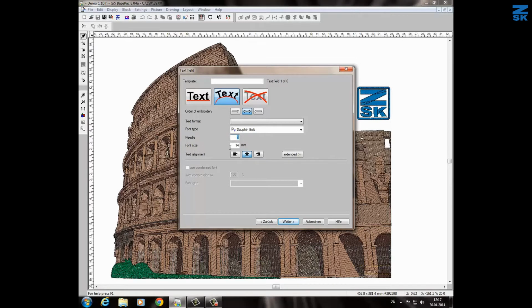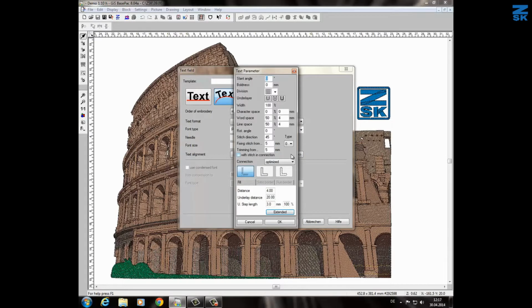The font size has to be given. I want to have only 8 mm. Text alignment if you need. From the left, centered or right. Underneath the extended button, you have all the parameters which are necessary. Like underlayers, like lock stitches, the density, overlap, all this can be done here.